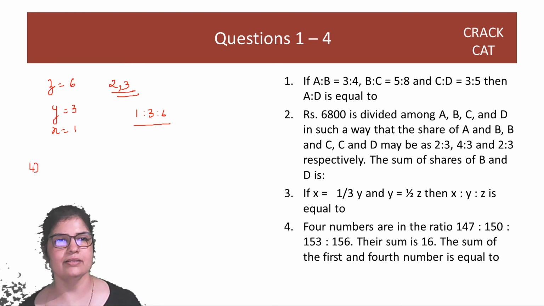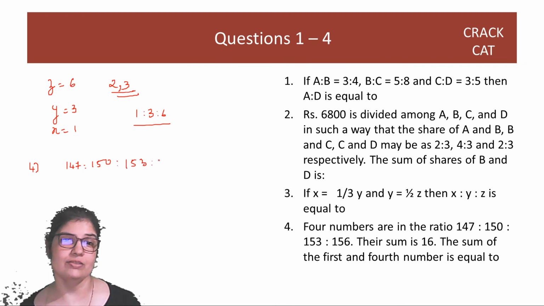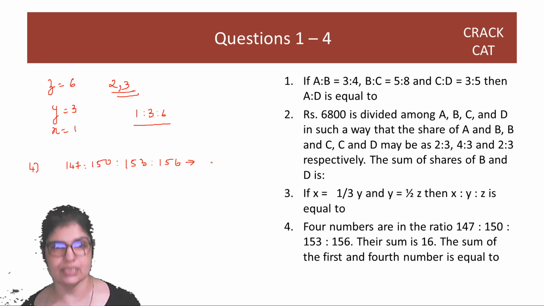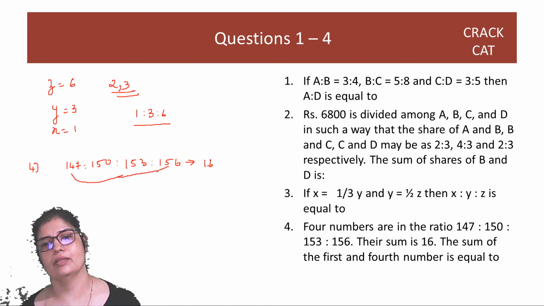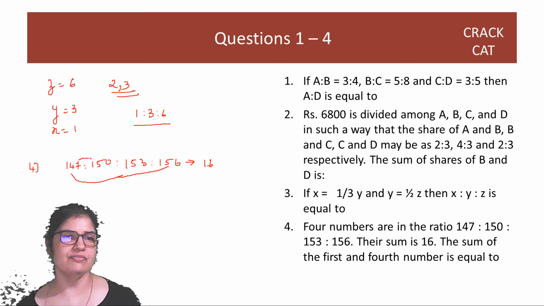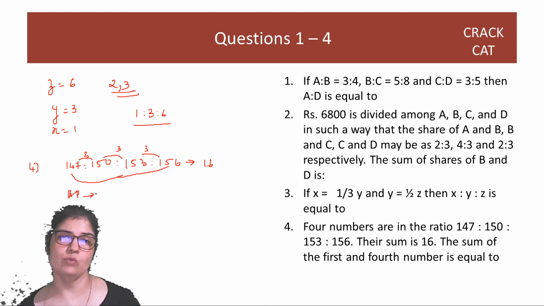4 numbers are in this obscene ratio. These numbers just make me want to puke. Very vomitable numbers. Okay. And their sum is not a big number at all. So we may have to deal with fractions. But they are saying I need to find the sum of the fourth and the first term. Now you may notice कि difference same ही है 3, 3 or 3. Which means this is an arithmetic progression. We'll deal with that more in algebra.